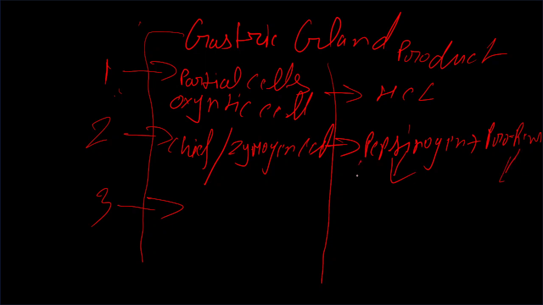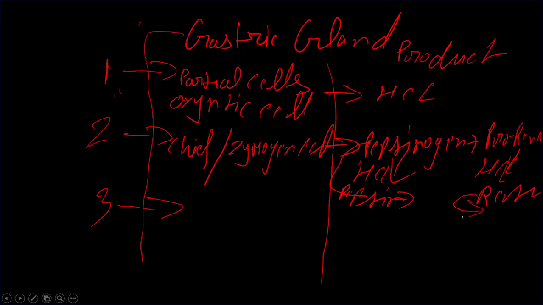HCl activates both inactive forms. HCl converts pepsinogen into pepsin and prorenin into renin. Pepsin is responsible for the digestion of protein, and renin is responsible for the digestion of casein protein that is present in milk.